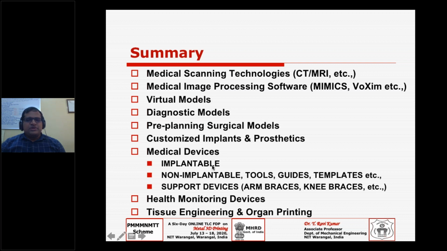Those devices may be implantable, but every time they need not be. Sometimes they may be non-implantable tools, guides, templates. And of course you have support devices also, like arm braces, knee braces, so on and so forth, and health monitoring devices also. Somebody was asking about a pacemaker in some discussion. You can make even a pacemaker, if you have a lot of developments in biomaterials as far as 3D printing is concerned.